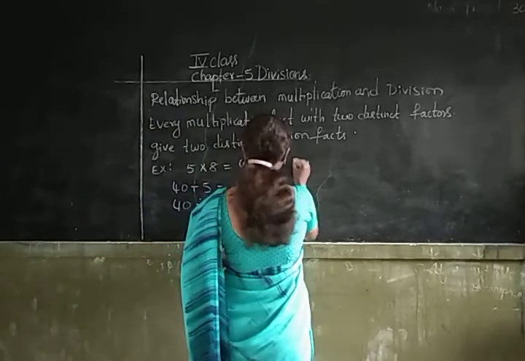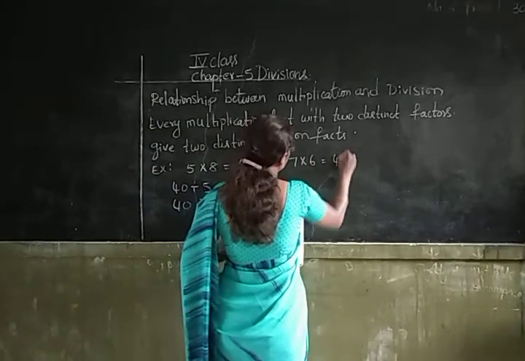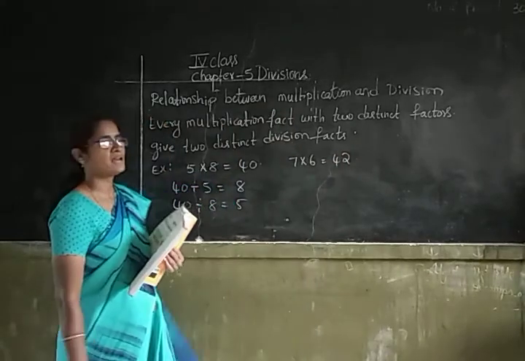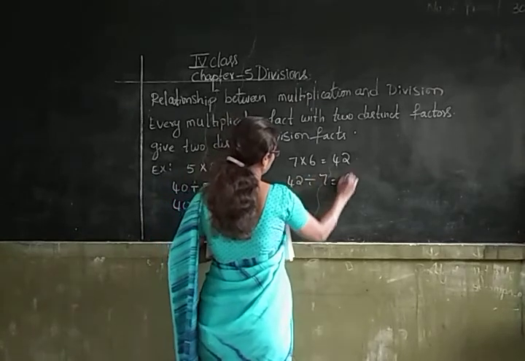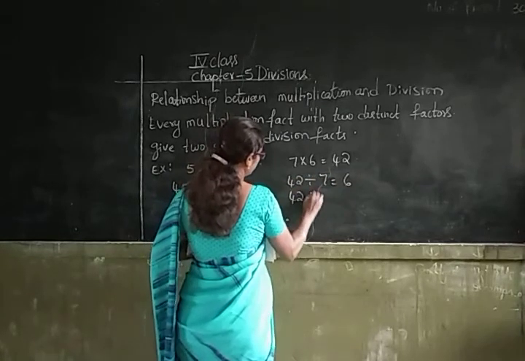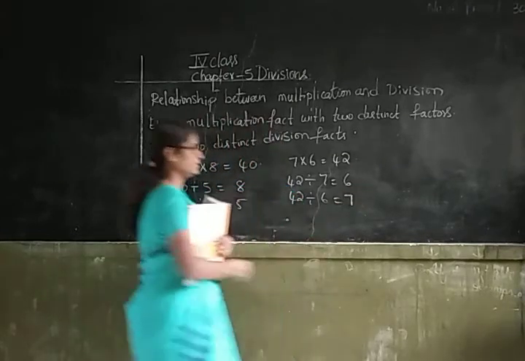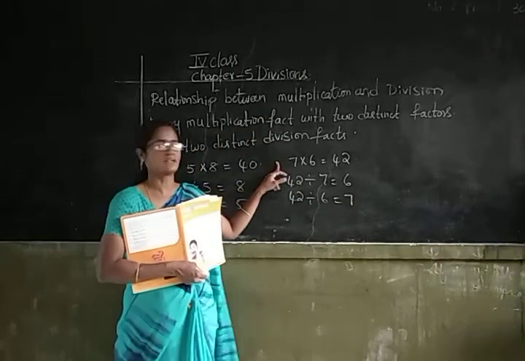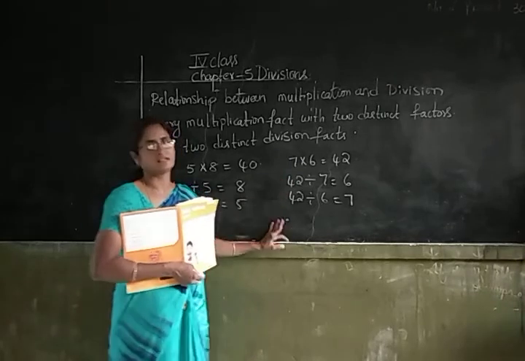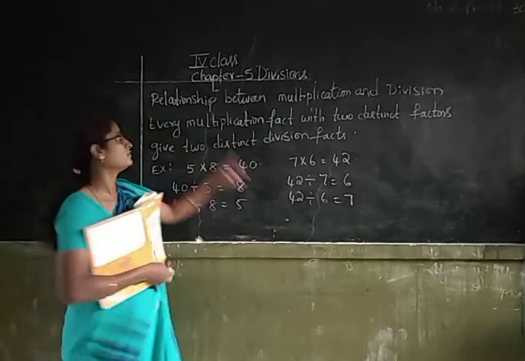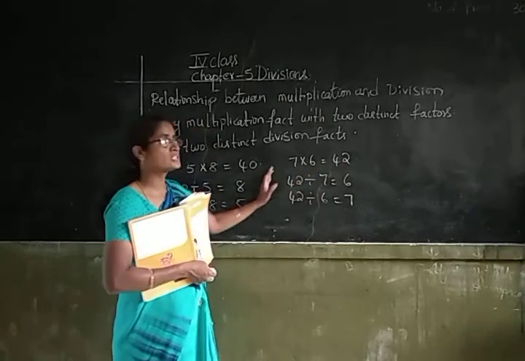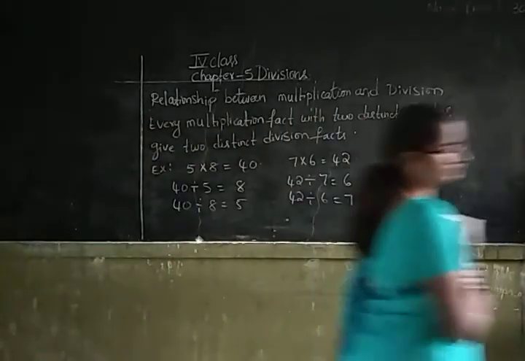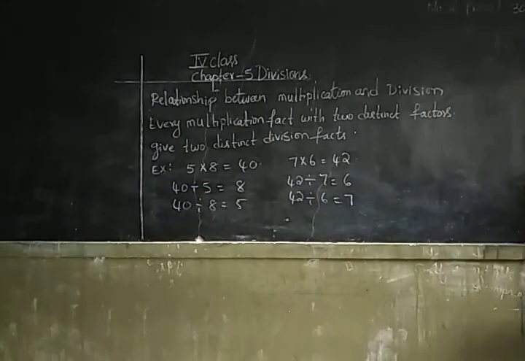Let us take one more example. 7 sixes are how much? 7 sixes are 42. So 42 divided by 7 is equal to 6 and 42 divided by 6 is equal to 7. So for every multiplication fact, we have two distinct division facts. Did you understand, children? This is the relationship between division and multiplication.